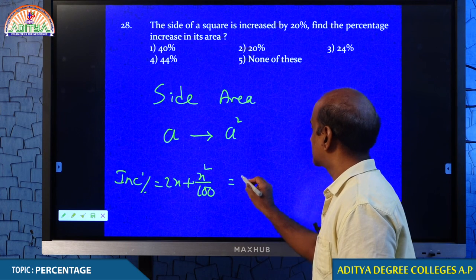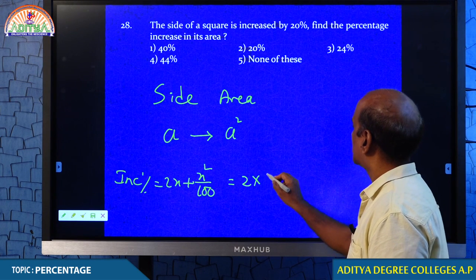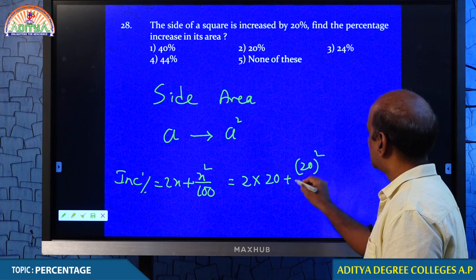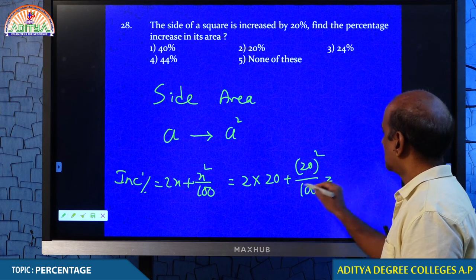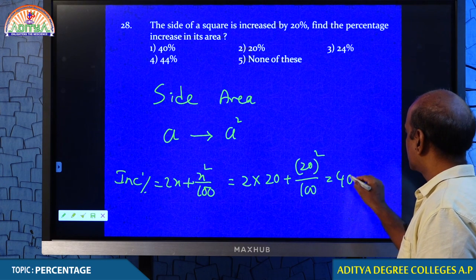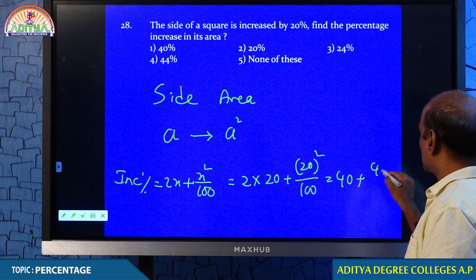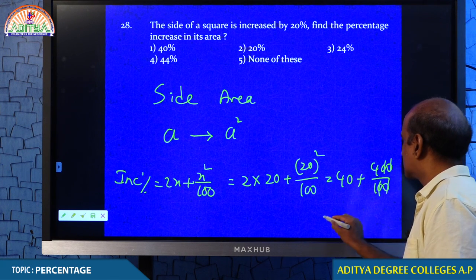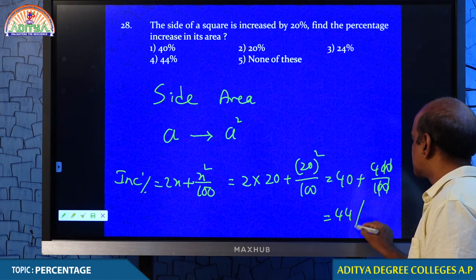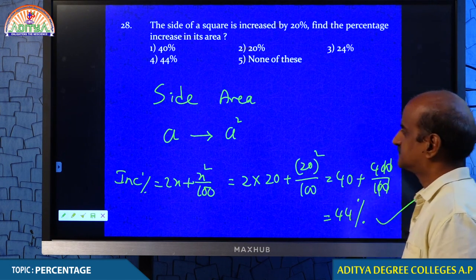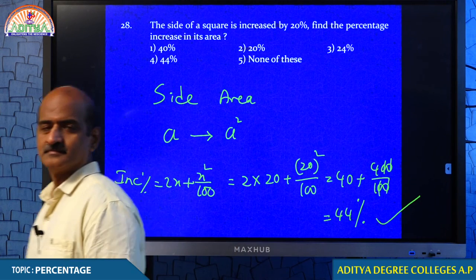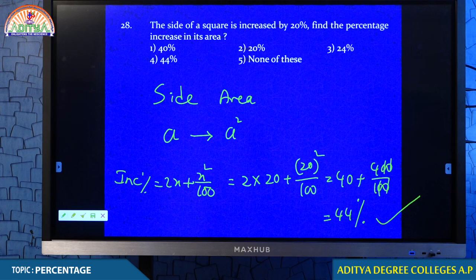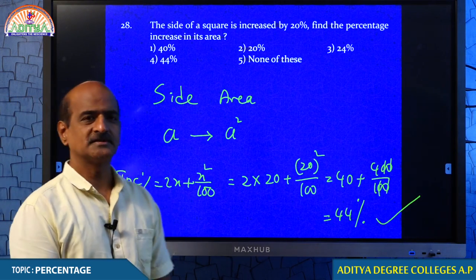What is x, my dear students? 2 into 20 plus 20 square by 100. 2 into 20, 40. 20 square is 400. Tell me what is your answer? 44%. If side increases by 20%, area increases by 44%.